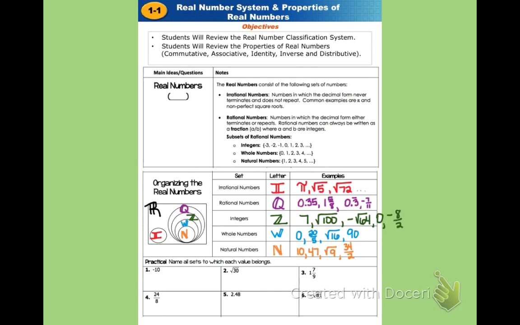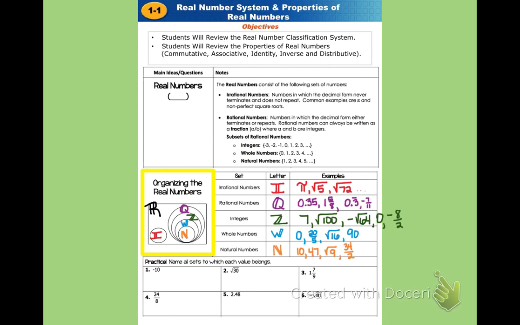First, we're going to take a look at this Venn diagram. And so this Venn diagram over here shows the breakdown of the real numbers. So every number that you know and that you've worked with in math are real numbers. And at some point in this course, we'll look at these things called imaginary numbers. But up to now, everything that you know is a real number. But some numbers are also irrational numbers, and we looked at that in the video.